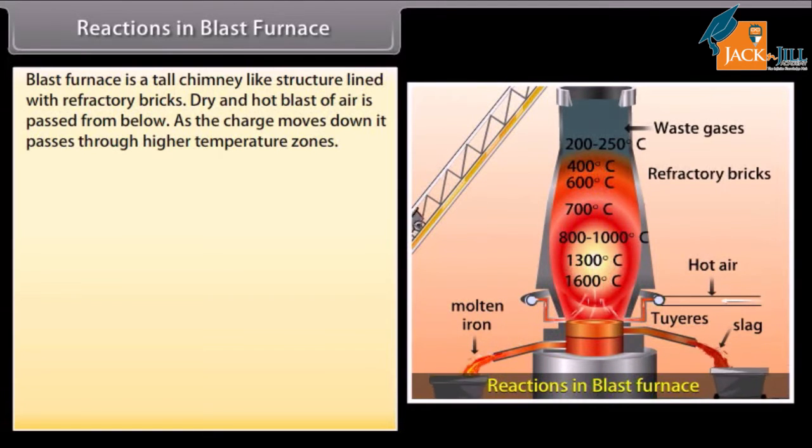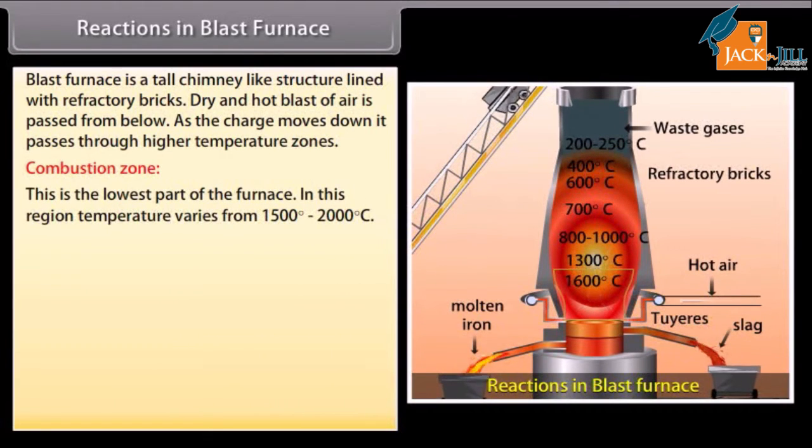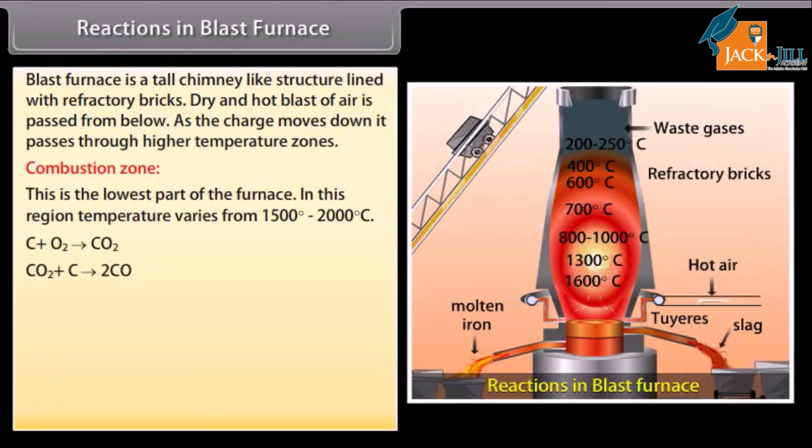As the charge moves down, it passes through higher temperature zones. On the basis of variations in temperature in the different parts of the blast furnace, there are various zones where different chemical changes take place. Combustion zone. This is the lowest part of the furnace. Here, coke burns in the hot blast of air. In this region, temperature varies from 1500 to 2000 degrees Celsius. Carbon dioxide rises upwards and meets red-hot coke.